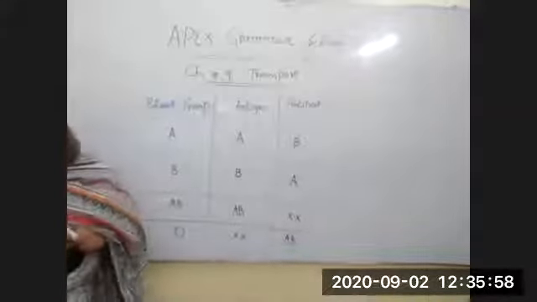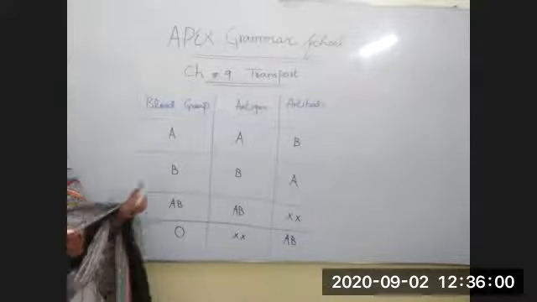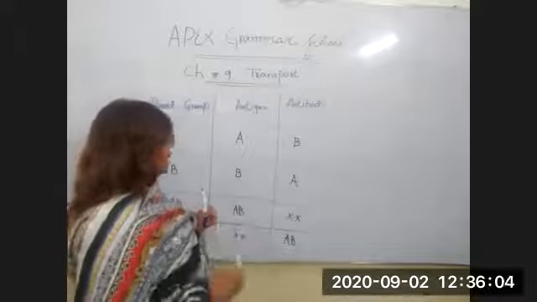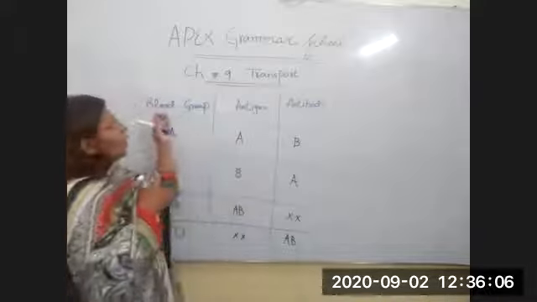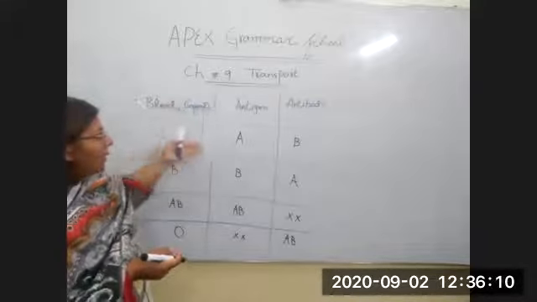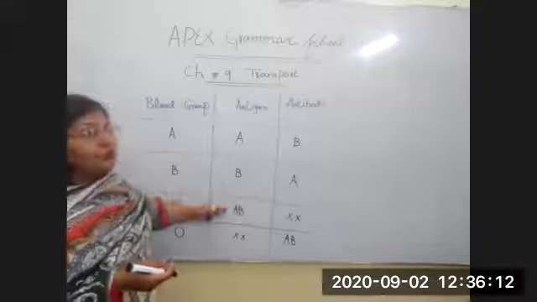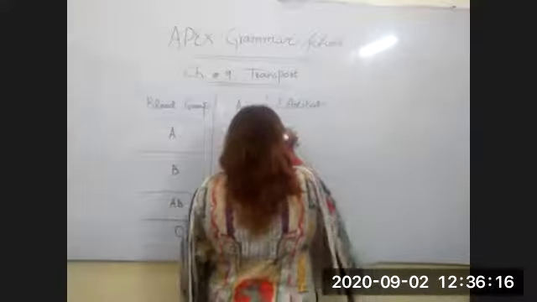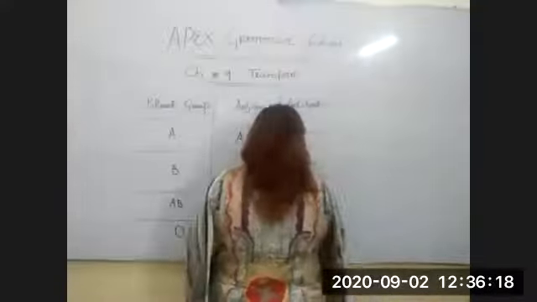Okay, so this table I have discussed with you in my previous lecture. Now I want to explain to you how blood group O becomes a universal donor, and how blood group AB becomes a universal recipient. Now we will discuss it along with this table.